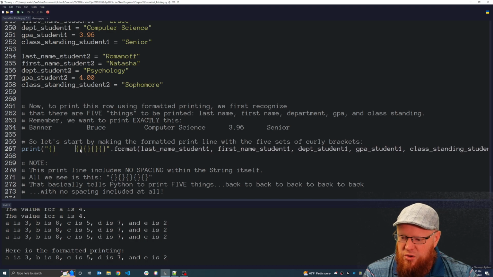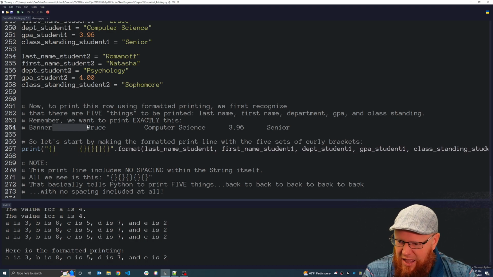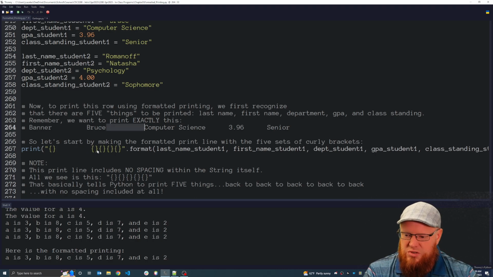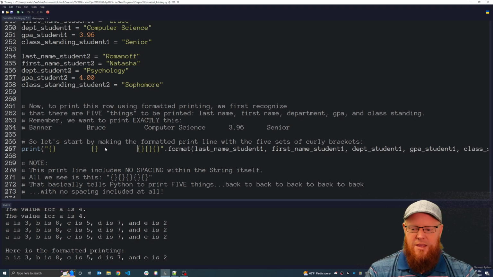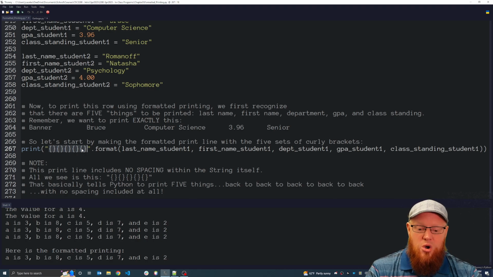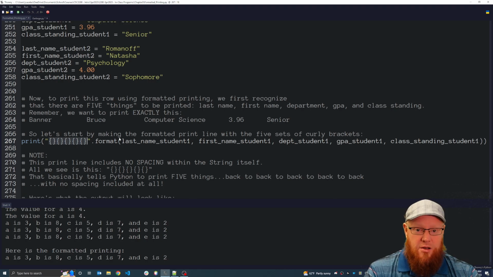I'm not going to bother trying to guess how many spaces came after Banner and before Bruce, or how many spaces between Bruce and computer science. I'm not going to try to even do that, and you'll see why. So we're just going to print 5 of these placeholders back to back with no spacing between them at all.